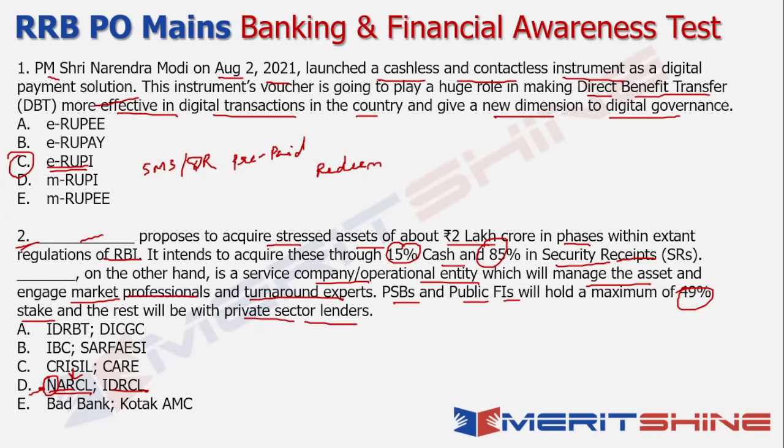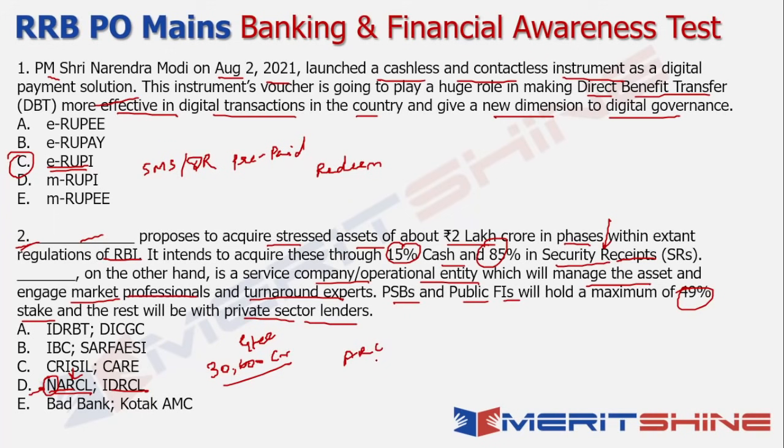Right. So another interesting development was that the central government also came up with a guarantee of 30,600 crore to basically back these security receipts, which will be issued by NARCL. And obviously these security receipts will be issued for acquiring the stressed loan assets, and this guarantee has also been approved by the Union Cabinet. Now, talking about NARCL, it was incorporated under the Companies Act and has applied to the Reserve Bank of India for the license as an asset reconstruction company.